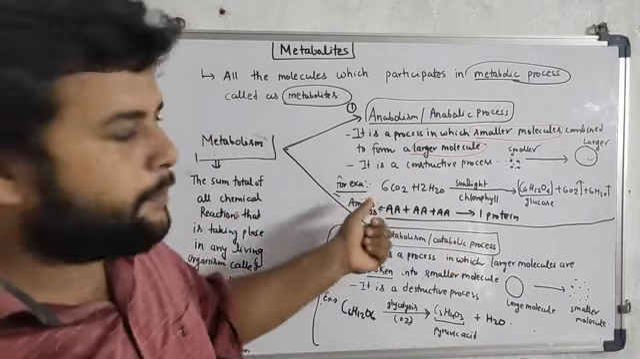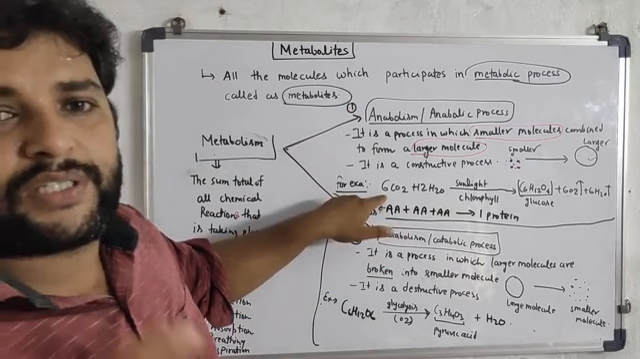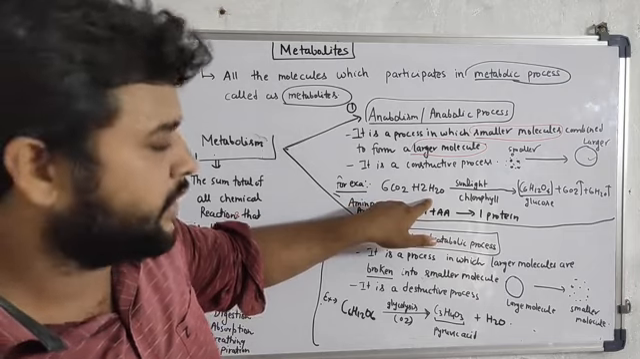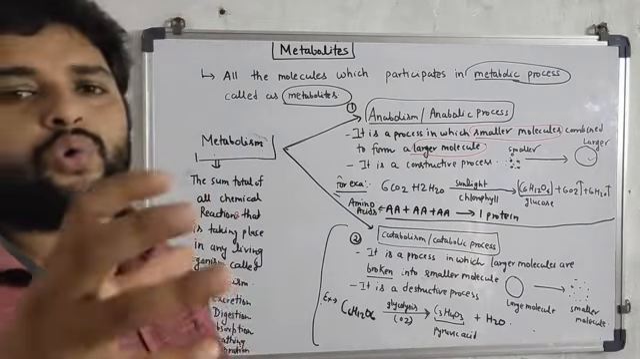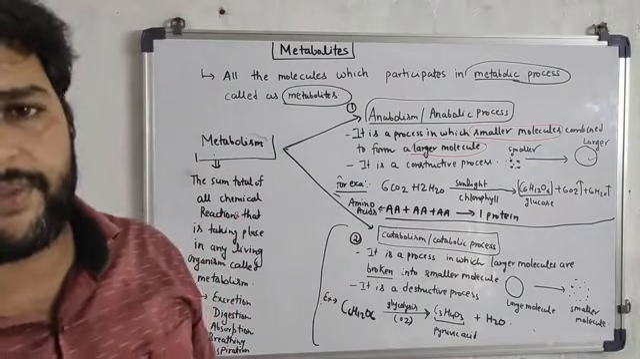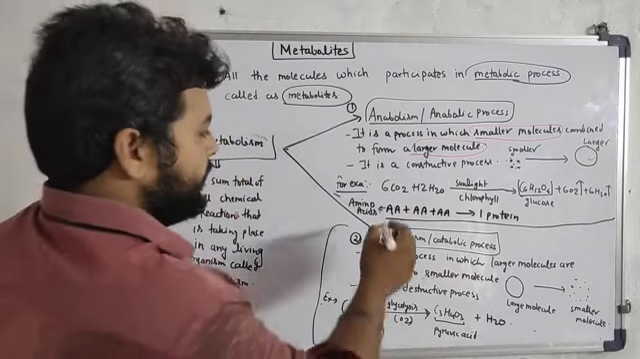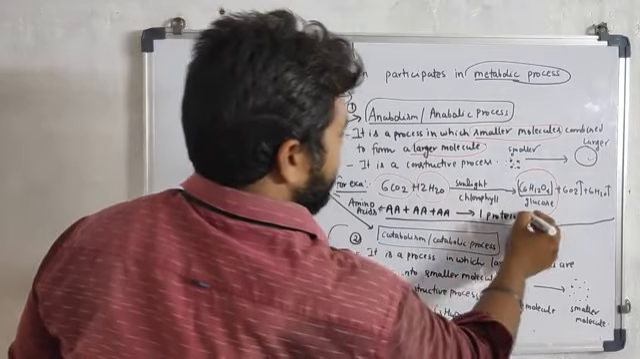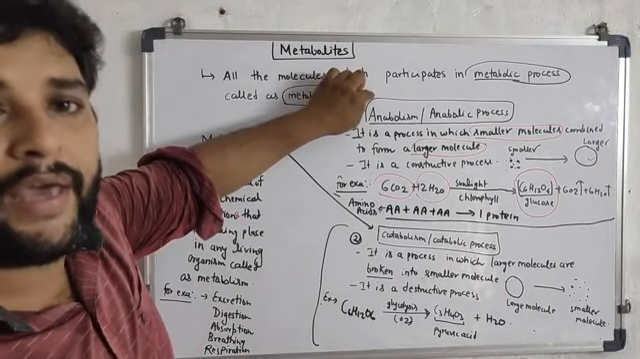The example of an anabolic process is photosynthesis, in which 6 molecules of carbon dioxide and 12 molecules of water combine with each other in the presence of sunlight and chlorophyll. Then a glucose molecule will be formed, 6 oxygen molecules will be liberated, and water will also be liberated in the form of water vapor. So here, two small molecules combine to form a larger molecule, that is glucose. So it is a type of anabolic process.